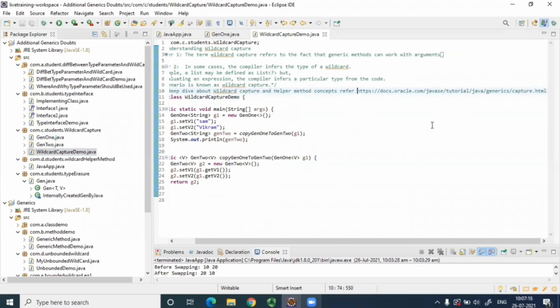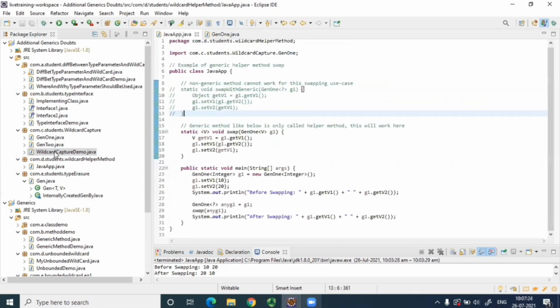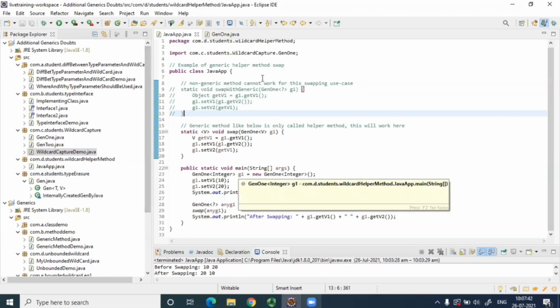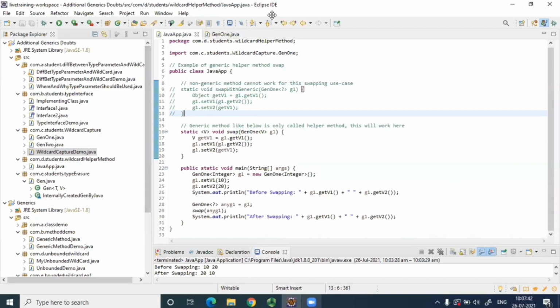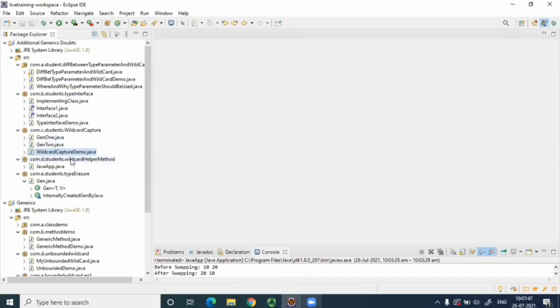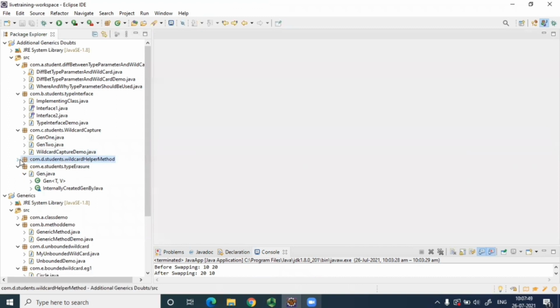You might think, okay, I understood by looking at that example and after reading that documentation 10 times, but still you won't be very clear. But if you go through the example that I've created maybe 5 to 6 times, then you will become more clear. At least it will be sure that you become clear, and some of you have still become very clear. So should I proceed with the next concept of type erasure? Guys? Yes. Okay. So this helper method, you can just do more R&D. It is not that great or important a concept, but it's a very, very tricky concept.